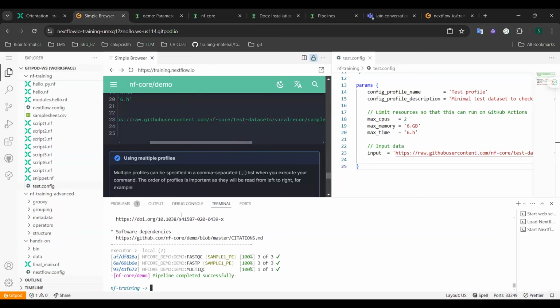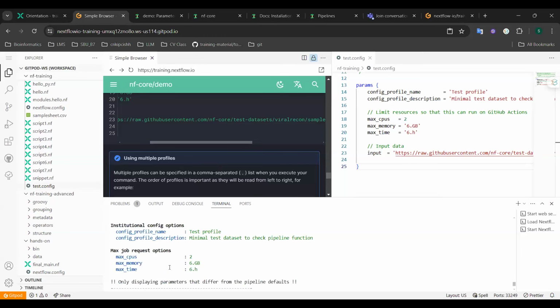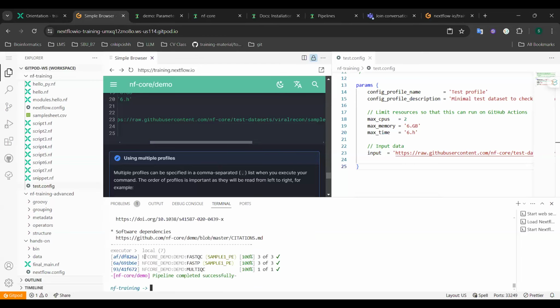Okay, so we can continue our session. As we can see, this output provides an overview of the settings and options used to run the NF Core demo pipeline, as well as the processes that were run and their completion status for the test sample.